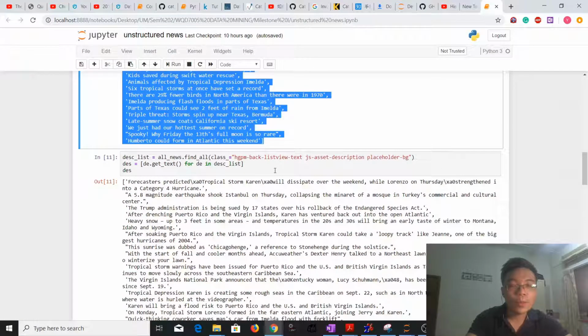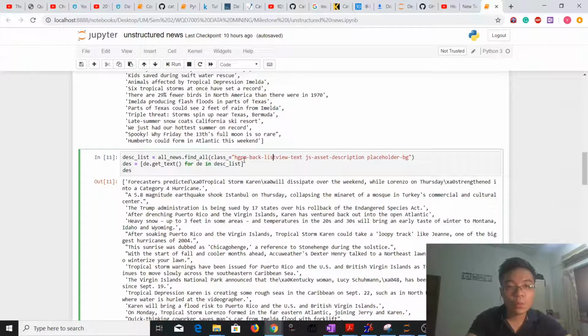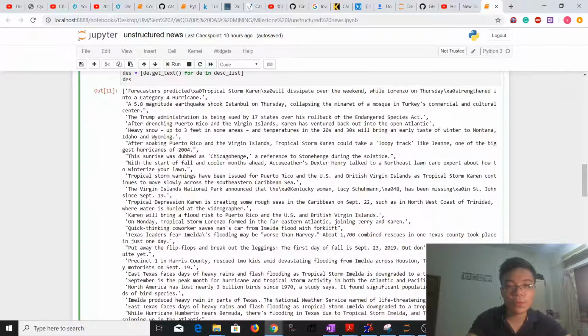Then after that, we'll be doing the same kind of procedure, except this time we are doing it for description. Then we will be using the class for our description. We'll find each and every one of it. After that, we'll be using the get text function inside the loop and extract it. So this is the output for all the descriptions of each news.